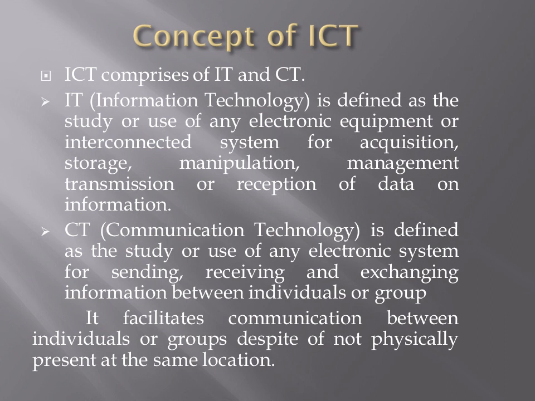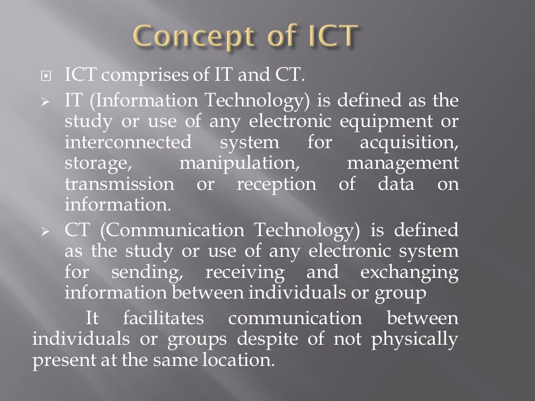So communication means when one person expresses their views, clears their point to the other person, and the other person also understands or responds. That time communication occurs. If one person is speaking and the other person is not able to understand, that means there is no communication. That one person is only talking, there is no communication.